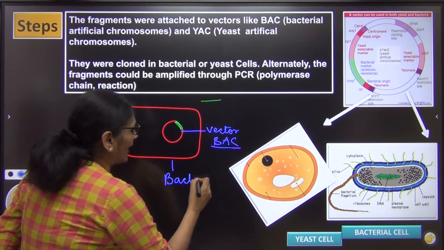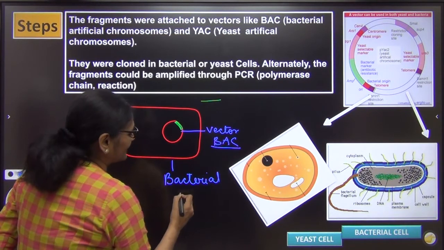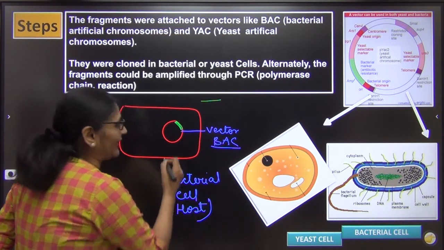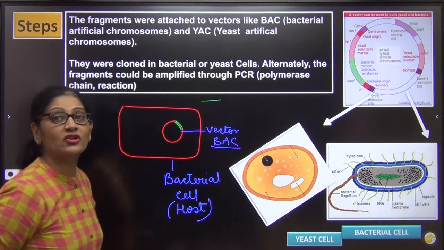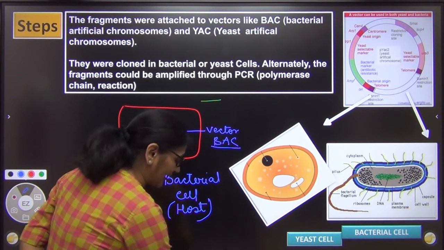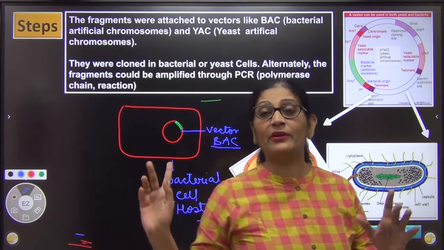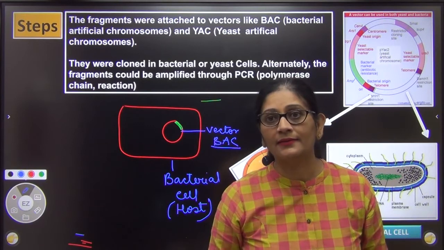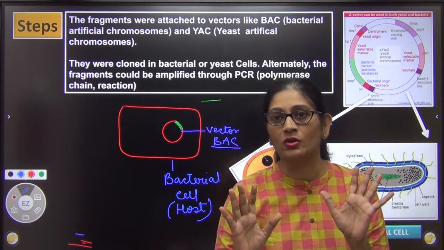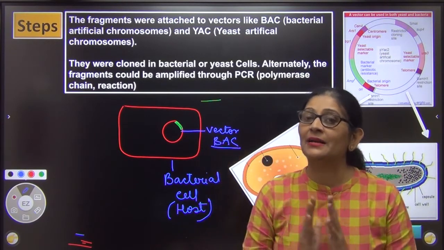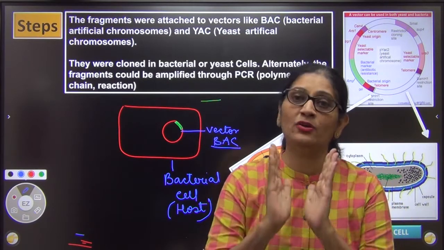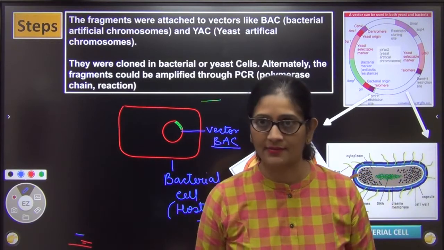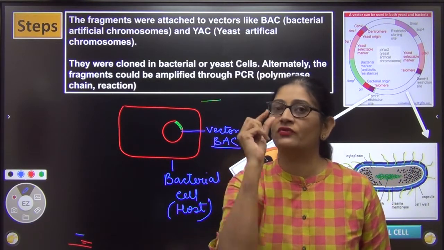ठीक, this you have to understand: the bacterial cell is the host जिसमें ये डीएनए multiply करेगा, और vector जिसमें आपने जोड़ा है. I'll give you an example and you will understand. See, I'll give you an example, but a big disclaimer. This is just a good example to be understood. इसको करना नहीं. मैं suppose आपको हर चैप्टर के एंड में नोट्स देती हूँ, ठीक है? Say I have 100 children in the class, ठीक? And I have notes for this chapter.